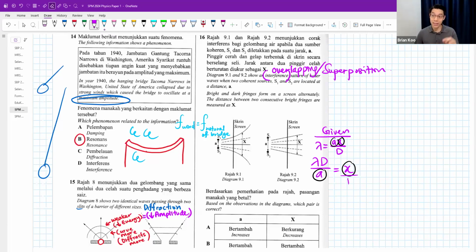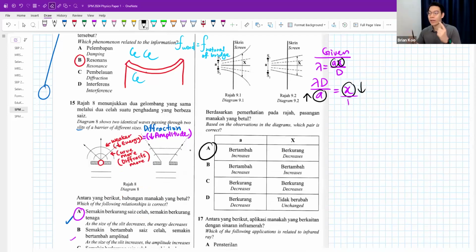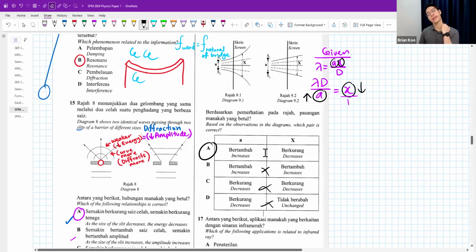When you change the a, the distance between the two sources, what will change? Only x will change. So x is the responding variable, the one that responds to this experiment. And it looks like a at the bottom, x at the top. It gives an inversely proportional relationship. One increases, one decreases. Answer is A. One up, one down. This one, unchanged, is wrong.